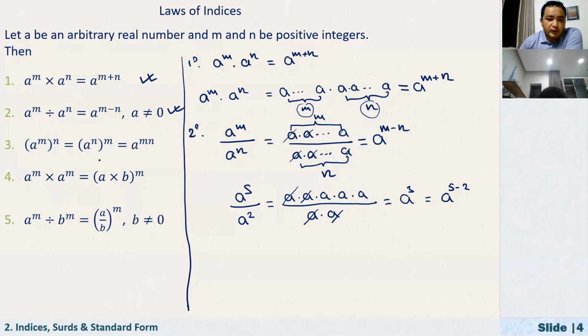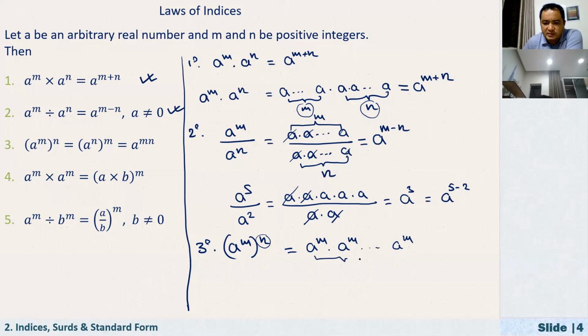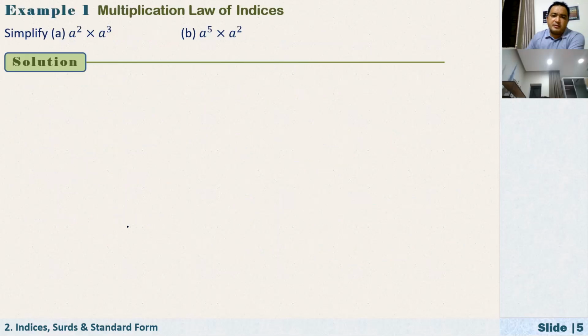Now we are back. Okay, Arat, in this way, also the third one, a to the power of m, to the power of n. What does it mean actually? It means that here we have a to the power m times a to the power m times dot dot dot a to the power m. Here, because we have n, right? And how many a to the power of m's do we have here? n. So by definition, again, it is a to the power of m times n. Here we have also division, and these rules, we'll see them in the examples.